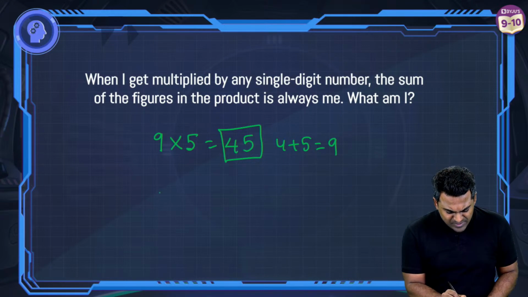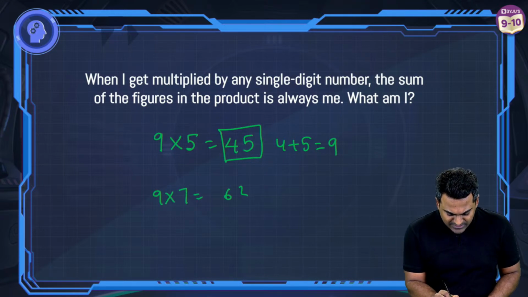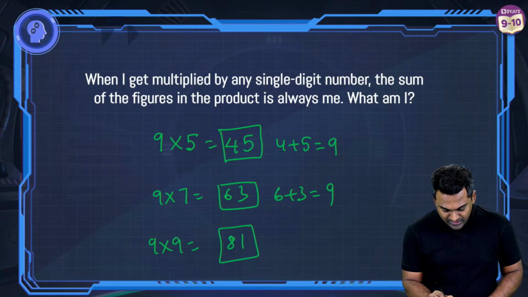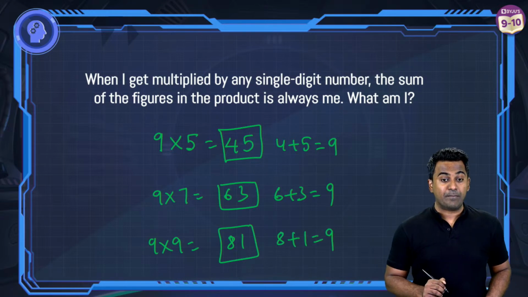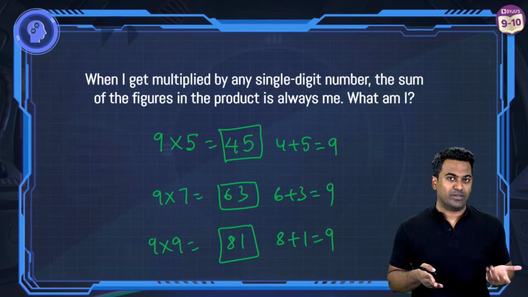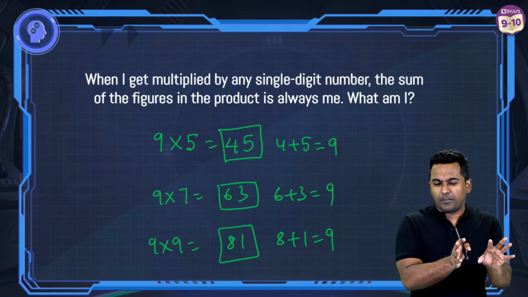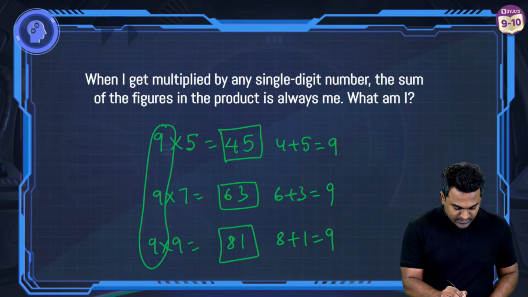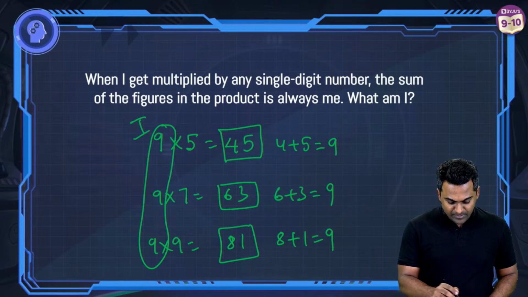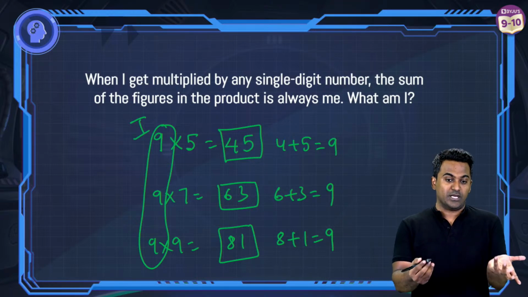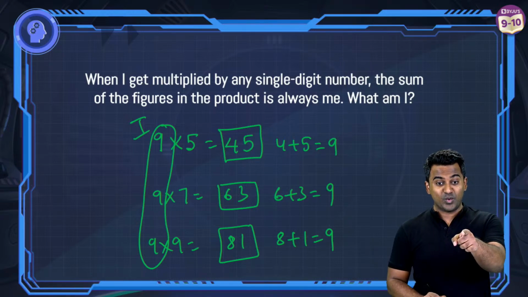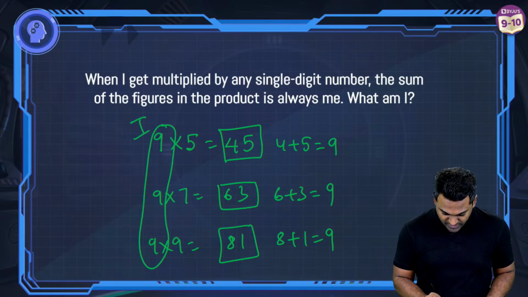You can take any other examples as well, like 9 times 7. Let's suppose, how much is this? 63. Again, as you can see, the sum of digits is 9. 9 times 9 is 81. Again, the sum of the digits is the same number. It doesn't happen for any other number out there, like 10, 5, which other options were given to you. It doesn't happen. So when I get multiplied by any single digit number, the sum of the figures in the product is always me. So that's the reason why the correct answer is option A. Well done. Well done. Divisibility rule is applicable. Right, Disha, you're absolutely right.